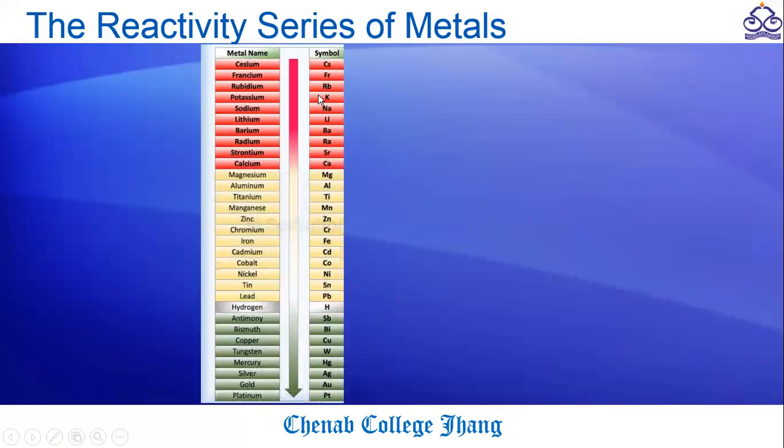Here is a complete list of metals. The list starts from cesium, francium, and rubidium, and ends at gold and platinum. The red blocks present here indicate that these metals are highly reactive and are present at the top of the series.